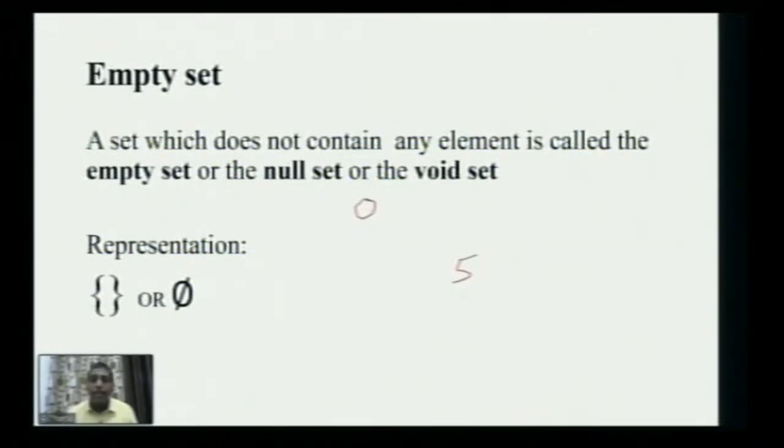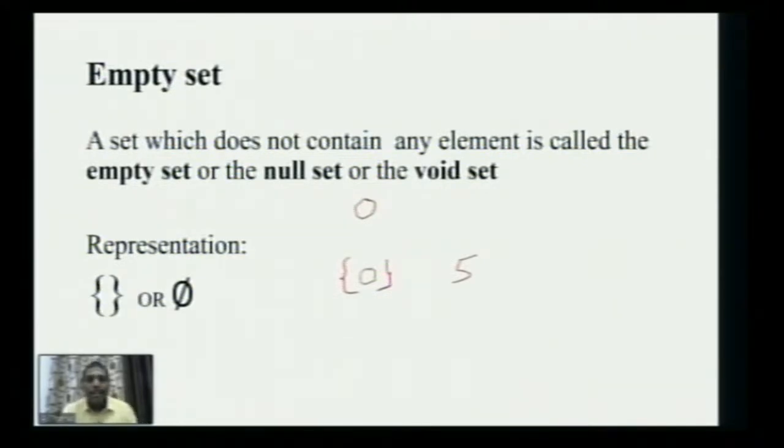But if I ask you to make a set of months which have 32 days, how do I represent it? Since there is no month with 32 days, a person may represent it as a set with a 0 inside.